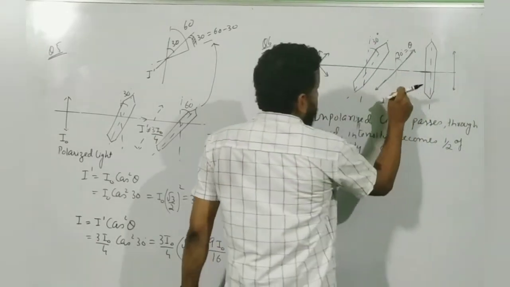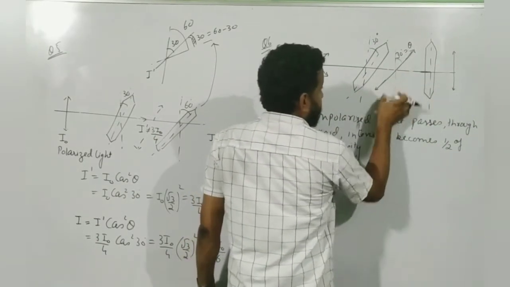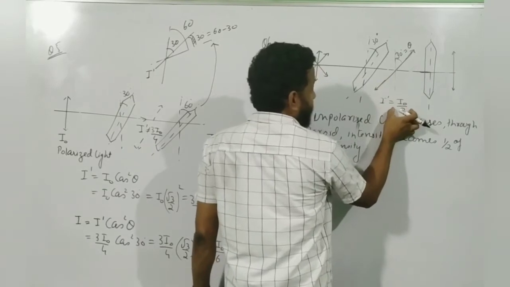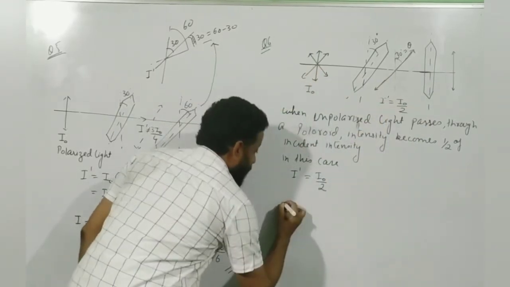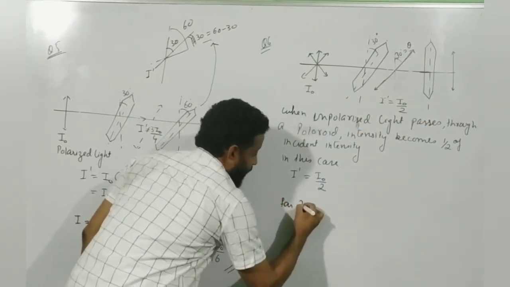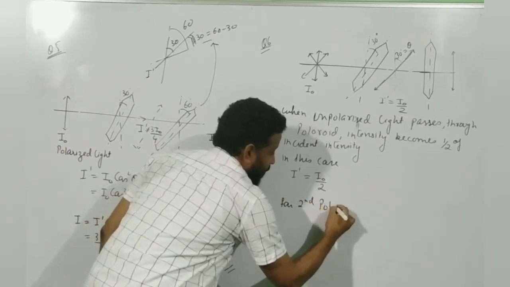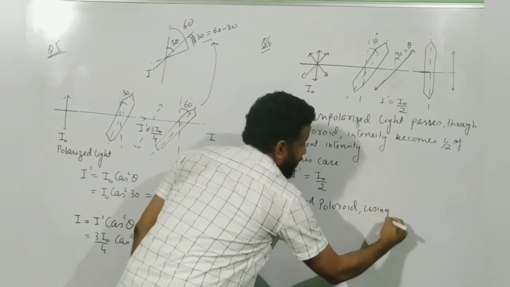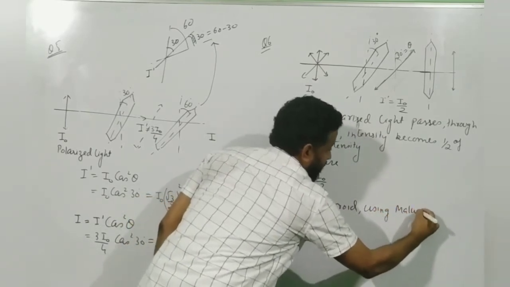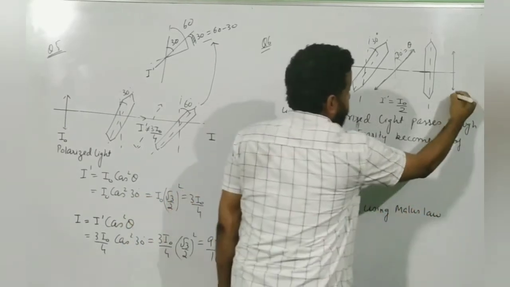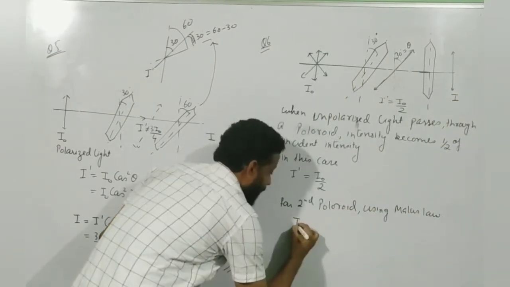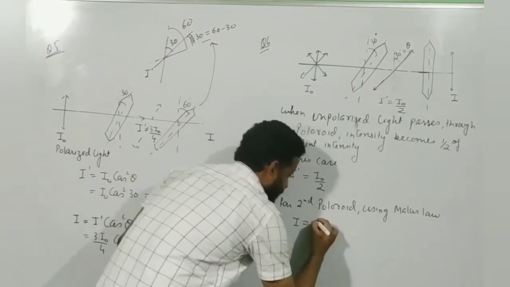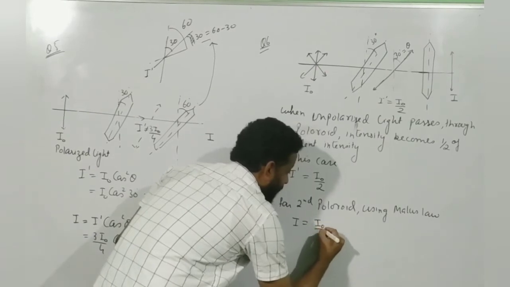I am going to use Malus law for this case now because it is polarized light and it has an incident intensity of I naught by 2. So for the second Polaroid, using Malus law, say that this intensity is I. So I will be equal to I naught by 2.